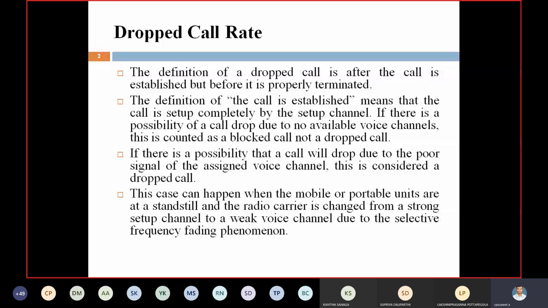When should a call be dropped? When there is weak signal strength. Whenever weak signal strength is available, automatically the call can be dropped. Weak signal occurs whenever the mobile unit is in the cell boundary. Next, whenever the mobile unit is in a hole or weak spot, the signal strength is low and automatically the call can be dropped. This is the basic definition of a dropped call.